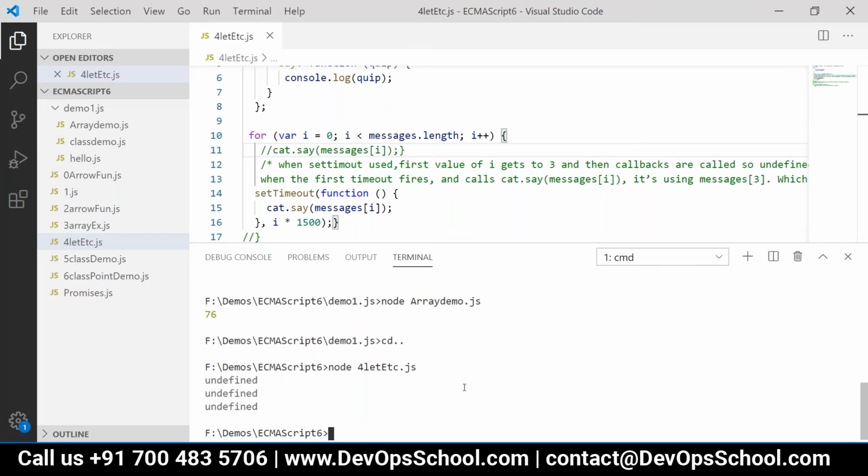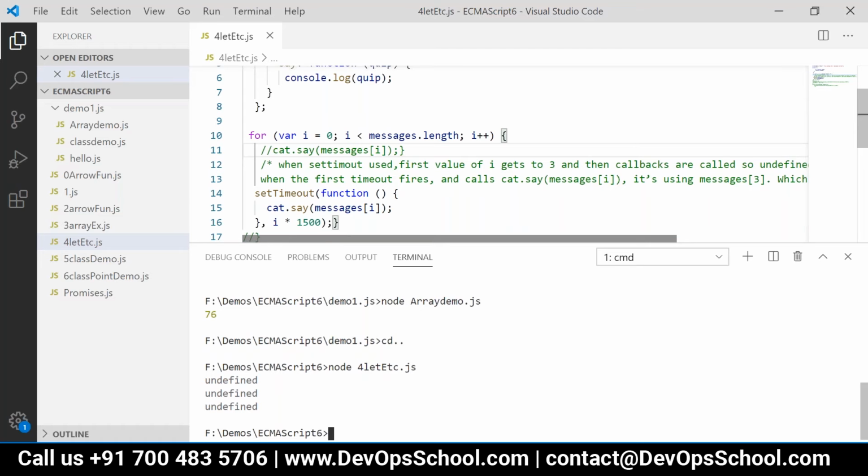If you talk about the scope of i, we have declared i as var, so its scope is function scope. There is no block scope right now. When we are executing this setTimeout, this function will be shifted aside.